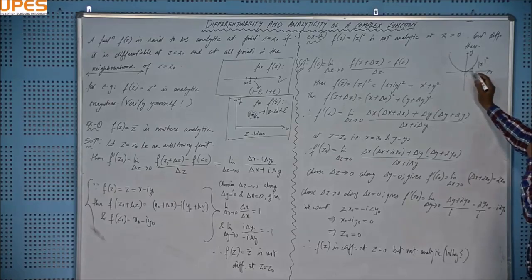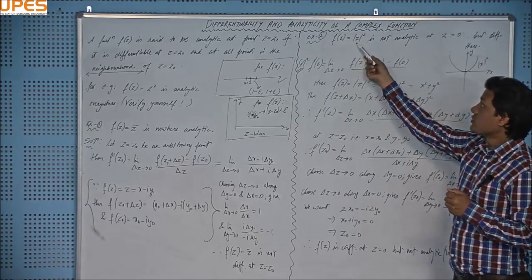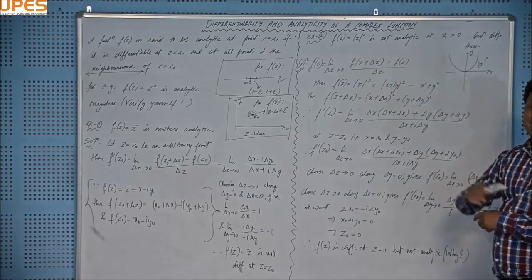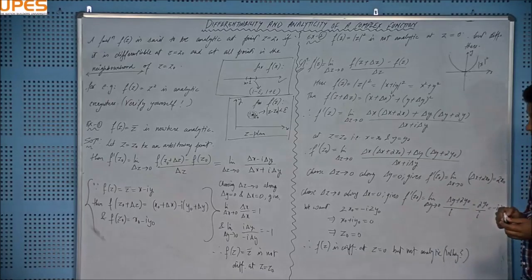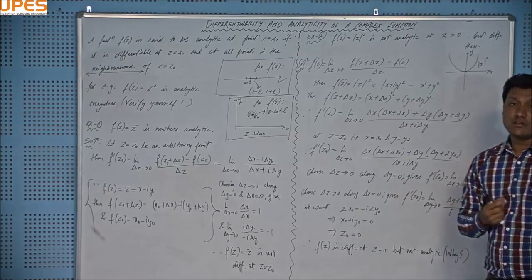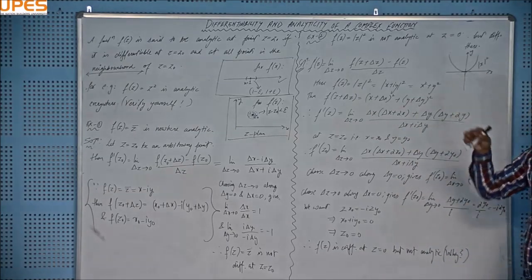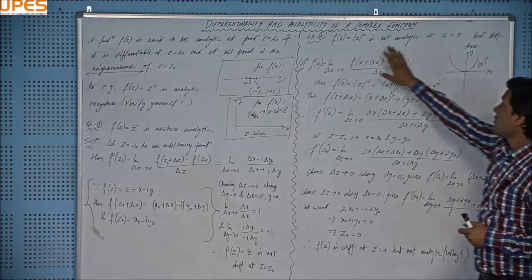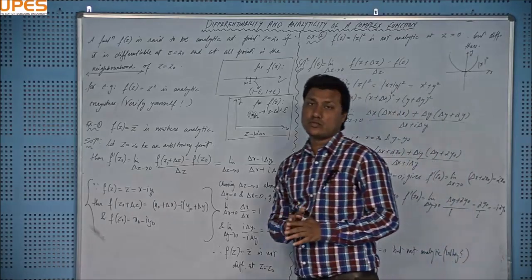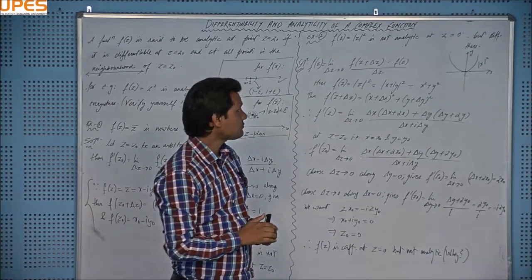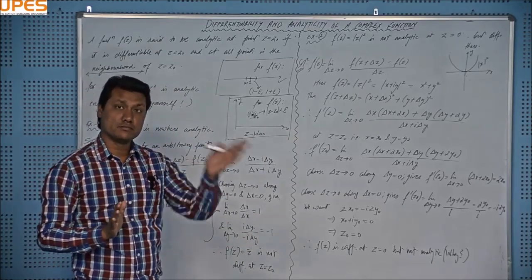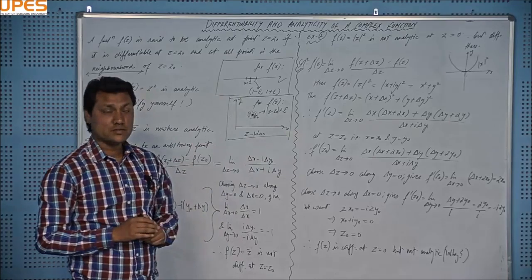But you can see this example, f z is equal to mod z square. In place of x, I have taken z. This is not analytic at any point, right? And see the contrasting nature of the complex valued function with respect to the real function. Mod x square is everywhere differentiable. You can see that the graph is smooth everywhere. But mod z square is differentiable only at the origin and nowhere analytic. So these are some interesting facts if you compare a real function with the analogous complex function.